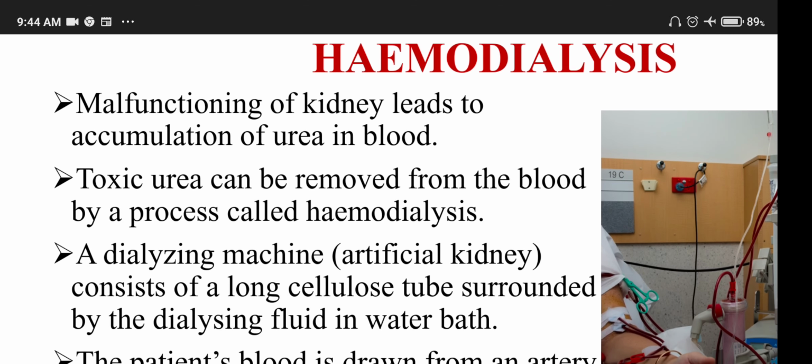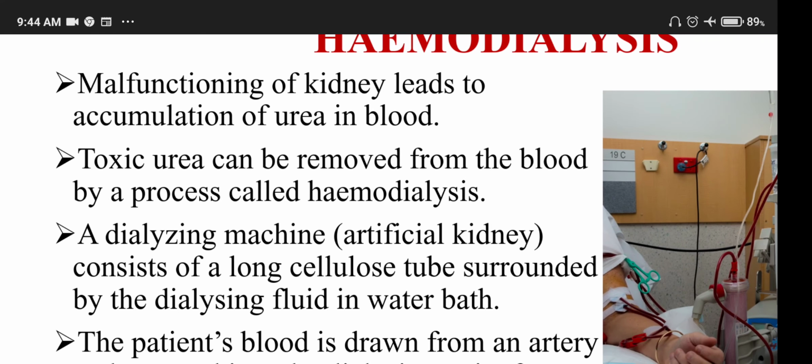Hemodialysis. Malfunctioning of kidney leads to the accumulation of urea in the blood. It should not be in the blood for a long time. The toxic urea can be removed from the blood by a process called hemodialysis. A dialysing machine, which is called an artificial kidney, consists of a long cellulose tube surrounded by dialysing fluid in a water bath.